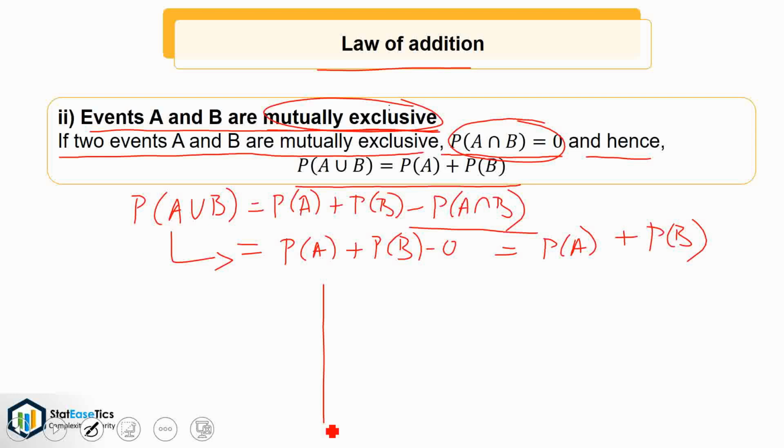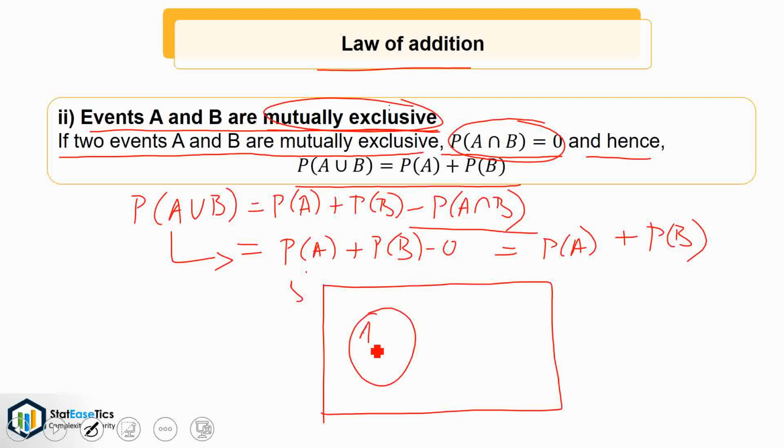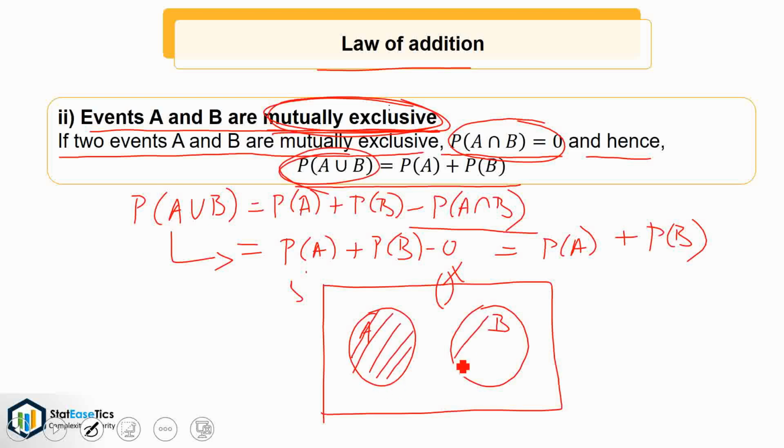So, its Venn diagram will be like, suppose this is our sample space S, and let this be the probability of A and this will be the probability of B. Here the two events are mutually exclusive, hence they do not intersect. So the probability of A union B will be the shaded region.